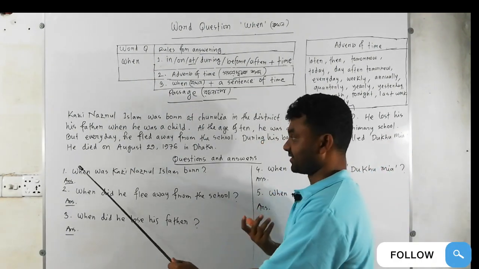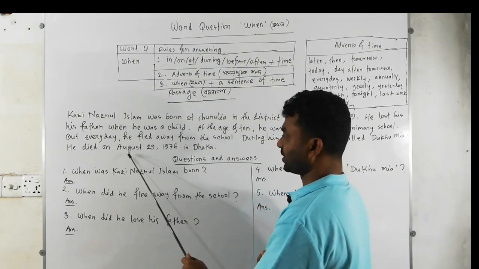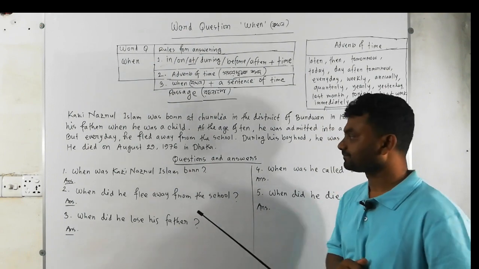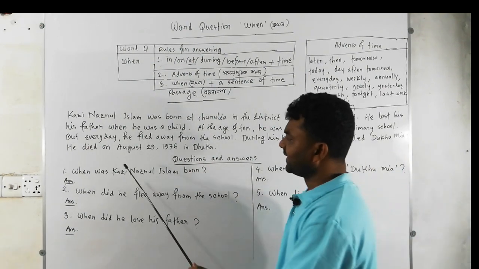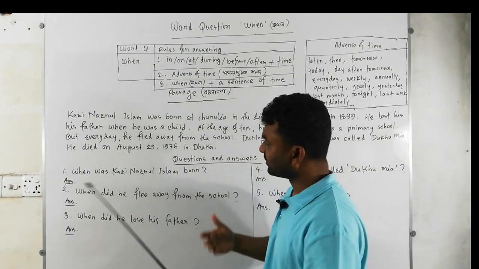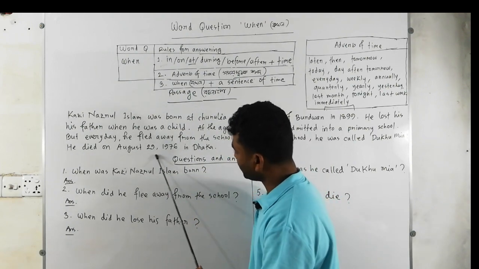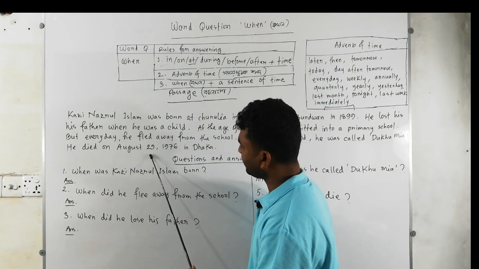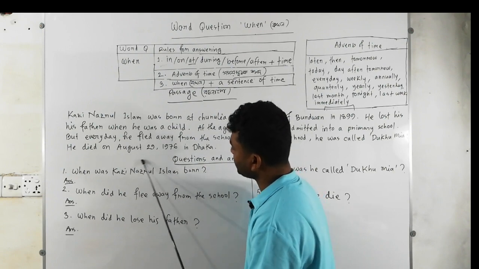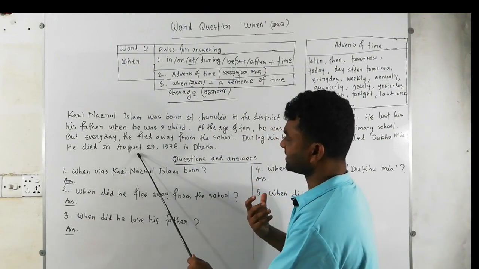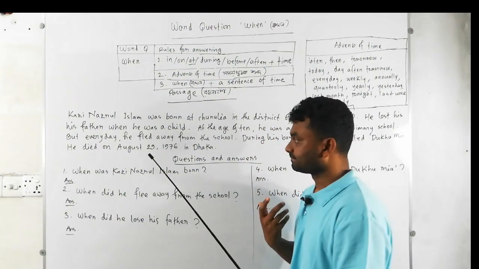This is the last sentence of this passage: He died on August 29th, 1976 in Dhaka. Okay, here we go. Follow this sentence. In this sentence, we are looking at August 29th, 1976. By this, we can understand that it means time.